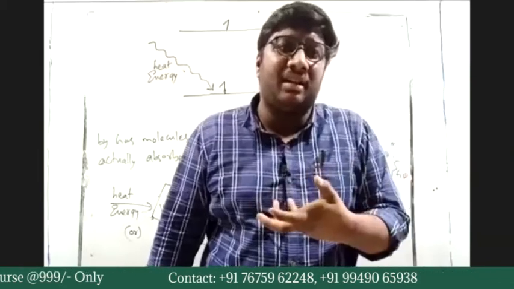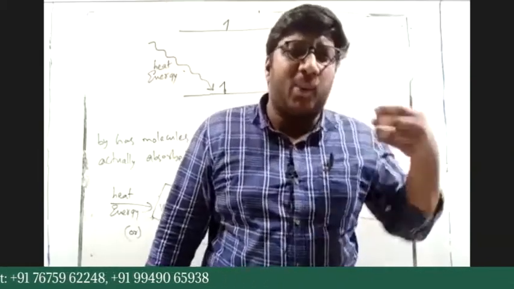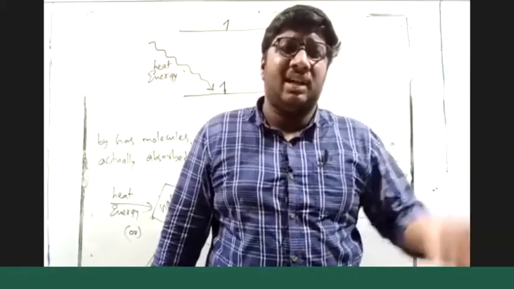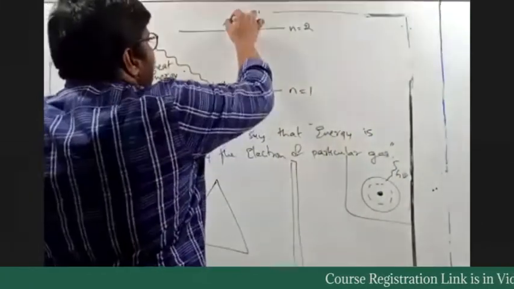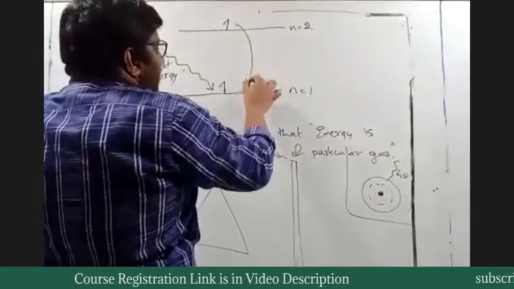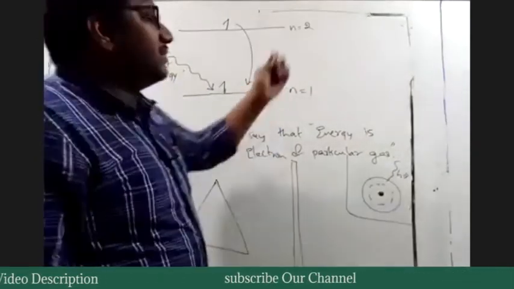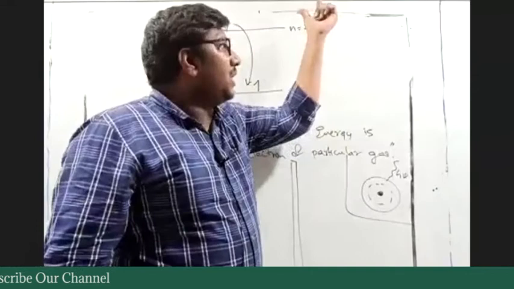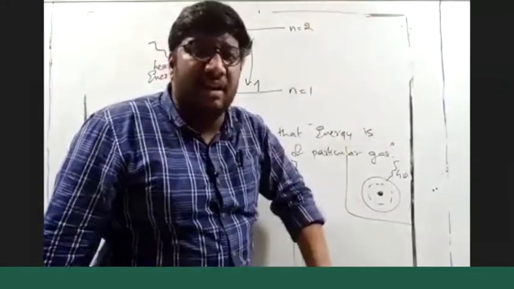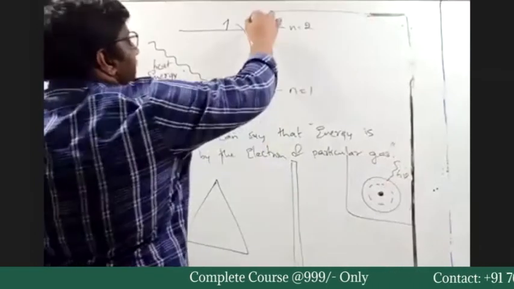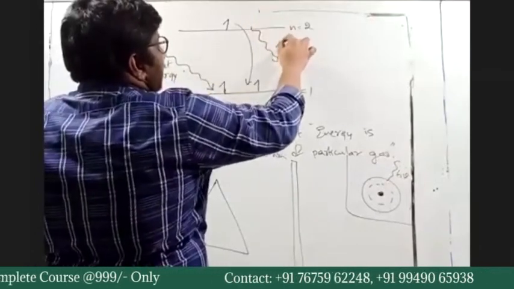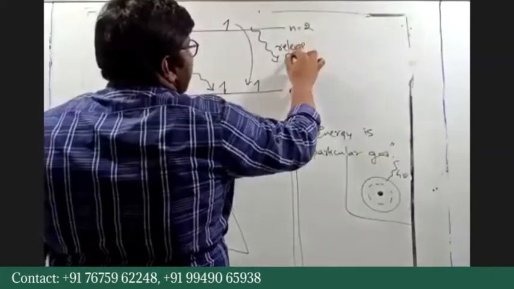So it wants to come back to the lower state. If the electron is coming from a higher energy level to a lower energy level, it should obviously release some energy.